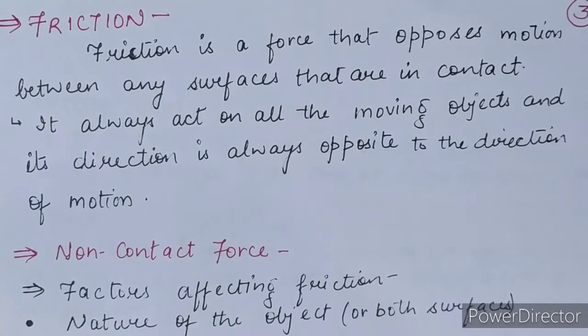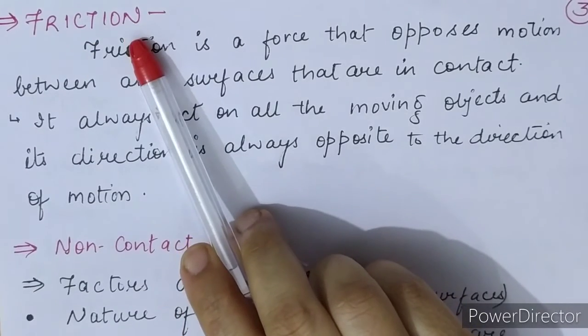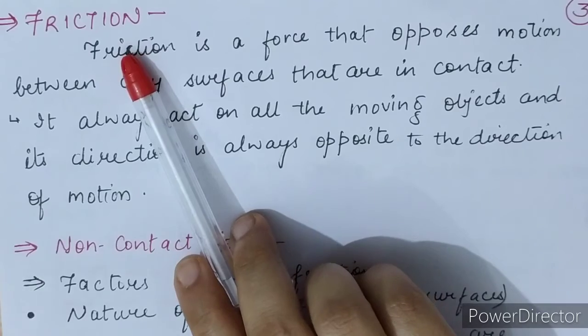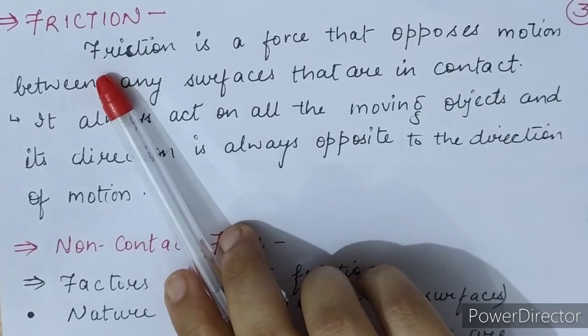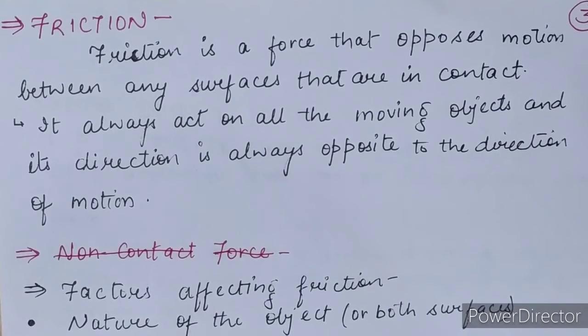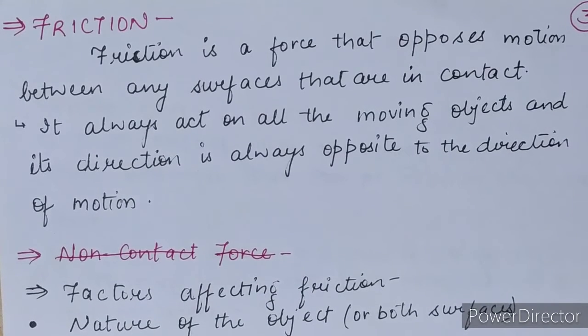As you have studied about contact forces, the first contact force which we studied in our previous video is muscular force, and the second one is friction force. Friction force is one type of contact force. Now, how does friction affect the force? This is the main thing.